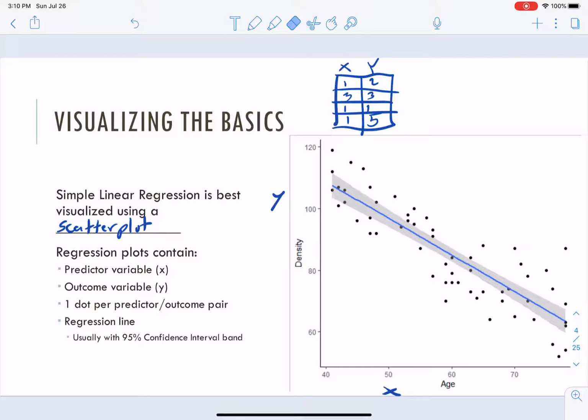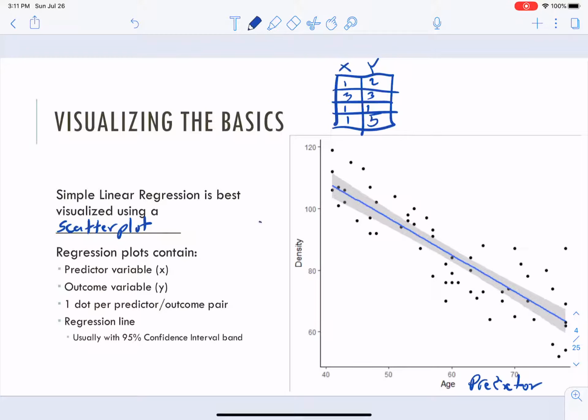So that's all fine. That's all good. We'll talk more about the details here in a second. But we've got a little bit of anatomy that we have to go over, right? We've just talked about this one dot per predictor-outcome pair. So this represents two things: this data point and that data point, whatever that corresponds to. Same thing here and here, same thing for all of the dots. That's pretty cool. Now, we also have our predictor variable right here. Very cool. And then our outcome.